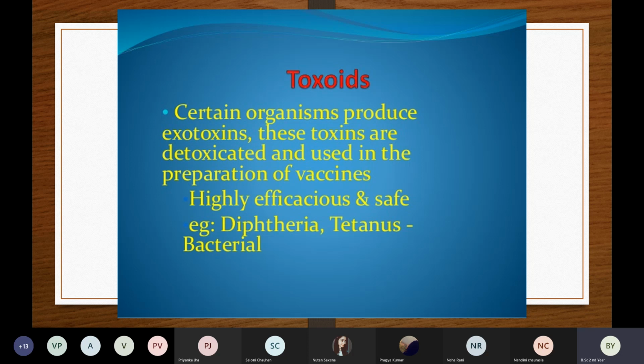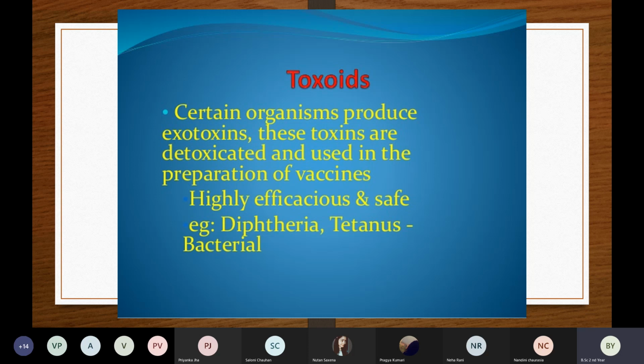When they release this waste, we call it exotoxins. So as scientists, we take these exotoxins and prepare a vaccine. We use those toxins released by the microorganism, prepare them in the lab, and make them into a vaccine. Those are called toxoids. These toxoids are highly efficacious, meaning they are highly effective and very beneficial for the patient.